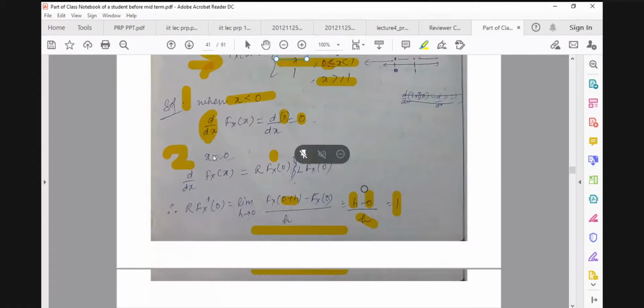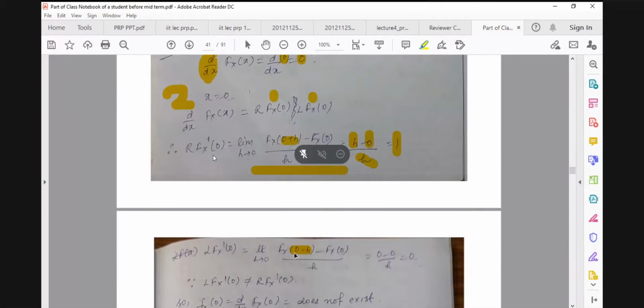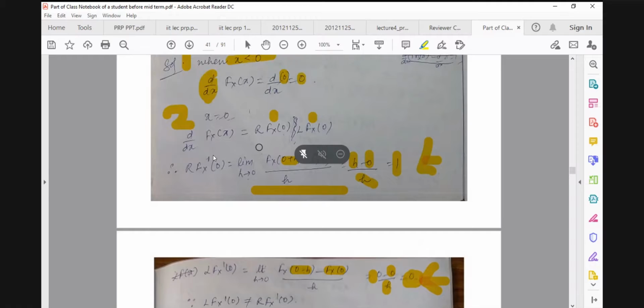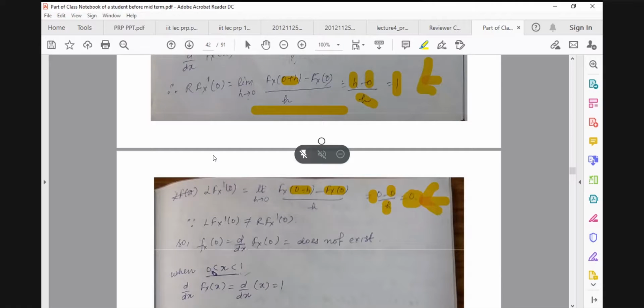So the value of it is 0, and F(0) is 0, and in the denominator we have h, but the numerator is already 0 for all h. So we are getting 0. So this value is not equal to this value. It means the derivative of the function at x equal to 0 does not exist.